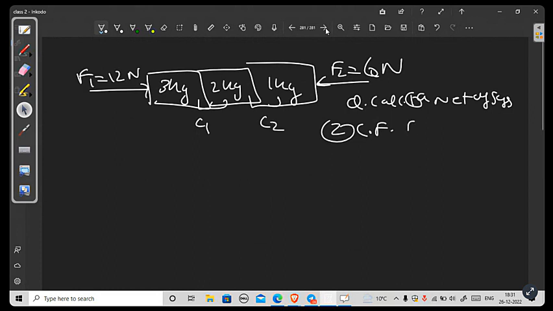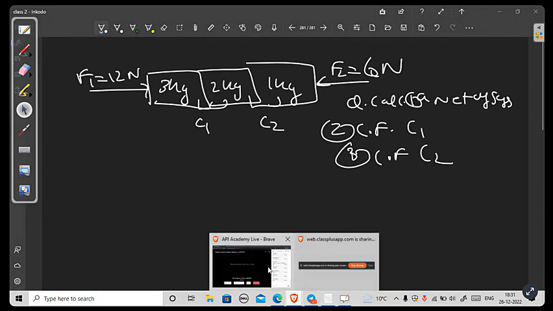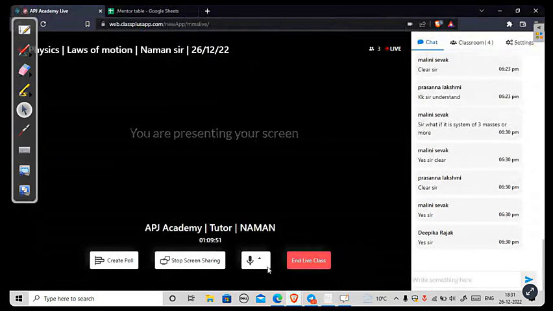So calculate C1, then calculate C2. Try this, everyone.